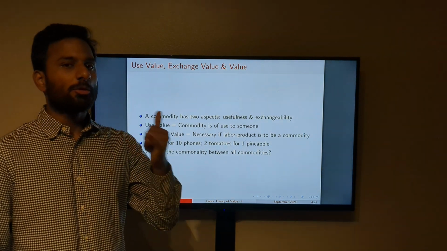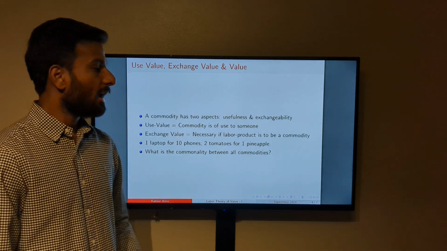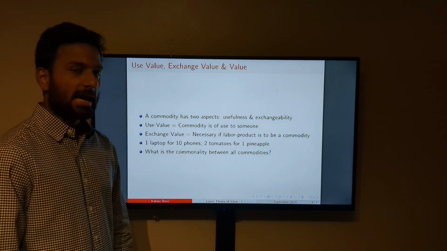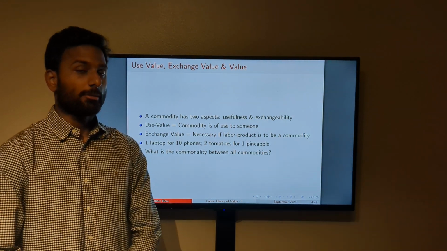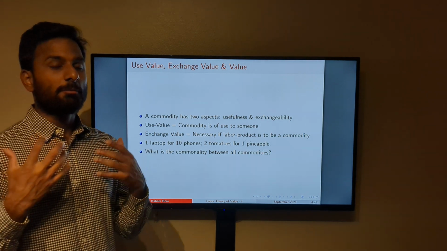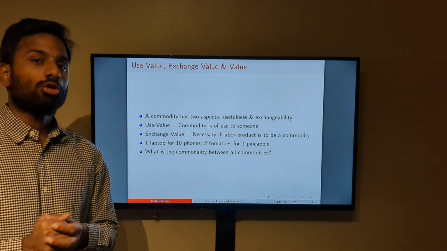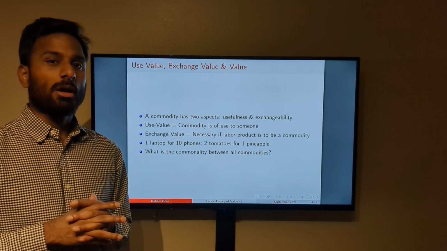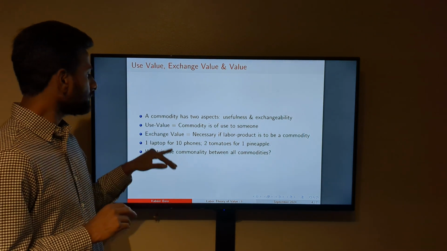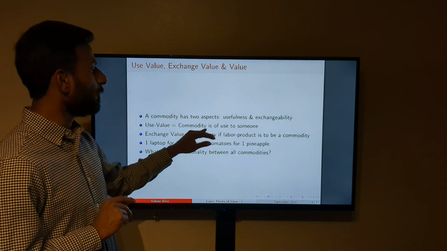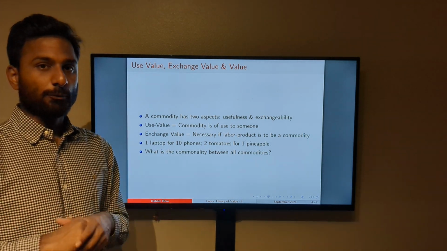And here we'll use some terms that you'll see more in the other lectures also. The first one is use value, and this is very akin to what you may have learned in your intermediate microeconomics course called utility. Utility is the pleasure or the satisfaction you derive out of consuming a good or service, right? That is what we call utility in conventional economics. It's very similar. We have use value in Marxian economics: a commodity is of use to someone, and if it's of use to someone, it has use value, right?